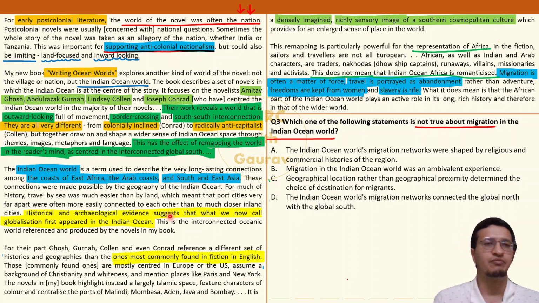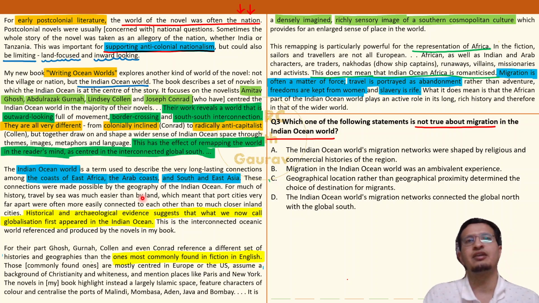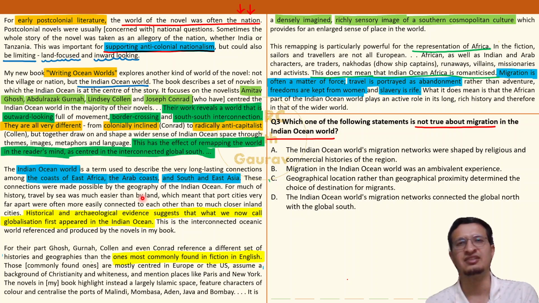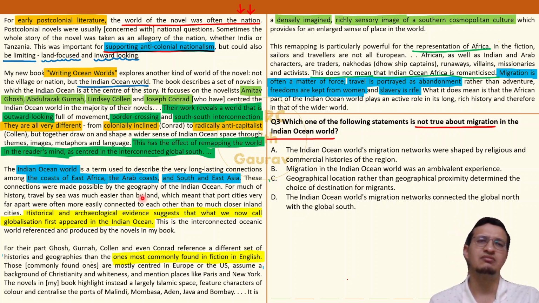What else? थोड़ा सा inference अगर ड्रॉ करने जाए हम, तो from paragraph 3 talking about travel by sea was easier than by land, so maybe we could say that migration through seas, migration from one port city to another port city was fairly easy compared to migrating from, let's say, Bombay to Delhi. That's it. इससे ज़्यादा और more inferences we can't draw very easily.